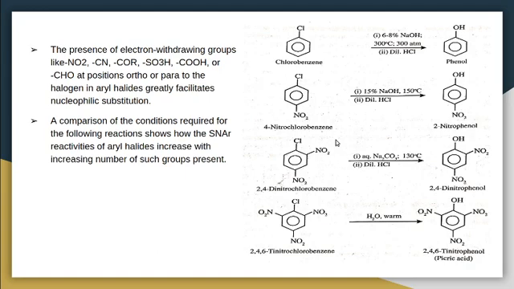Then by introducing one more electron withdrawing group, that is nitro group, 2 nitro groups are here, 2,4-dinitrochlorobenzene. We can use even aqueous sodium carbonate, weak base. And temperature is again decreased to 130 degrees Celsius from 150 degrees Celsius. Then followed by acidification, we will get 2,4-dinitrophenol. So by increasing the number of electron withdrawing groups, the drastic condition is reduced.